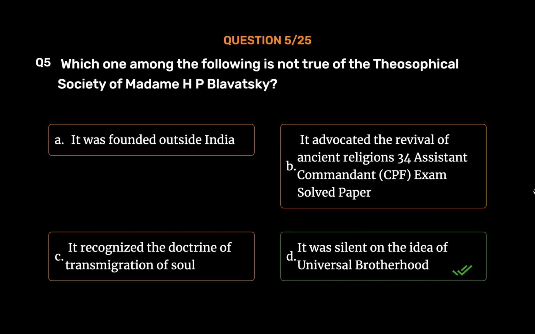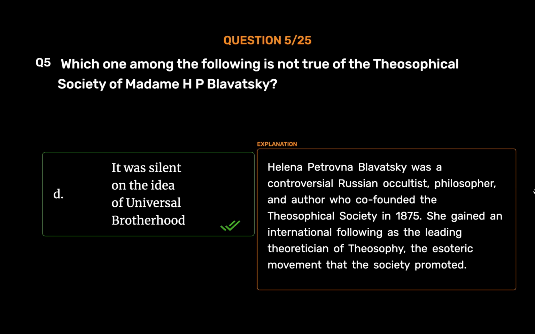It was silent on the idea of universal brotherhood. Helena Petrovna Blavatsky was a controversial Russian occultist, philosopher, and author who co-founded the Theosophical Society in 1875. She gained an international following as the leading theoretician of theosophy, the esoteric movement that the society promoted.